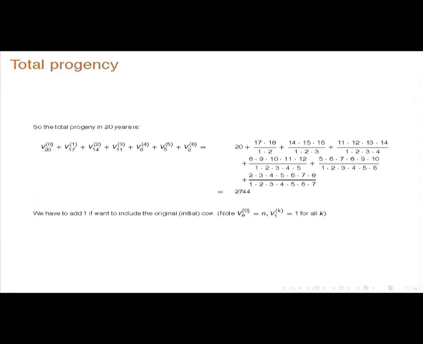So, the total progeny produced by the Gomata is, you know, 20, 17 1 plus 17, 14 2 etc. So, 20 plus 17 into 18 by 1 into 2 plus 14 into 15 into 16 by 1 into 2 into 3 etc. etc. Okay. So, finally, it will be 2744. So, if we want to include the original initial cow also, we have to add 1, and that will be the total number. So, this is the direct application.